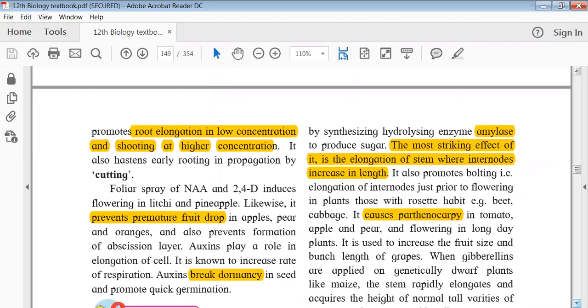So what is premature fruit drop? मतलब even before the fruit is well developed and completely grown, it just drops from the plant, which is not beneficial for the farmers who are growing it as a crop plant. So definitely we have to prevent that, and auxins have been shown to prevent premature fruit drop in these plants, and also prevent the formation of the abscission layer. This is a typical layer. I will try to show you.